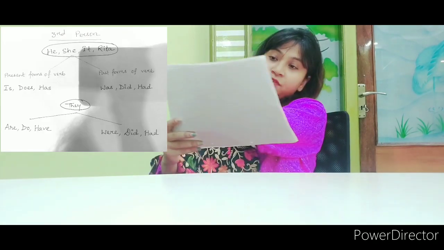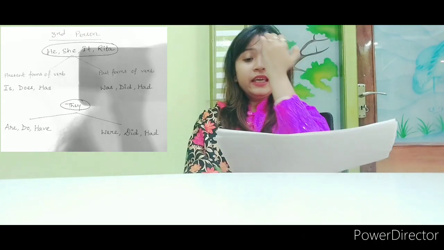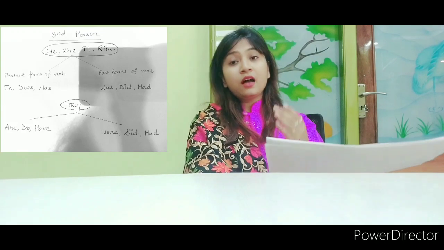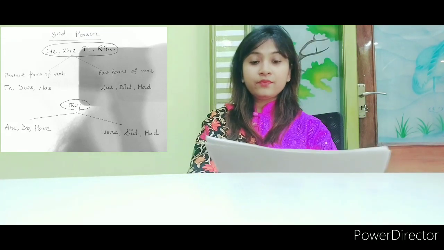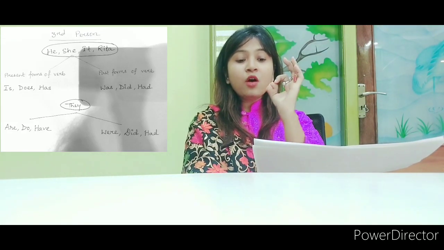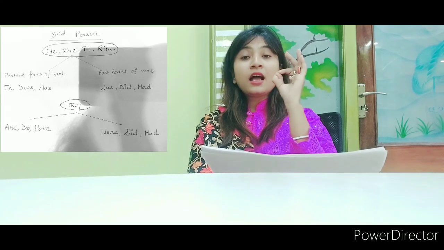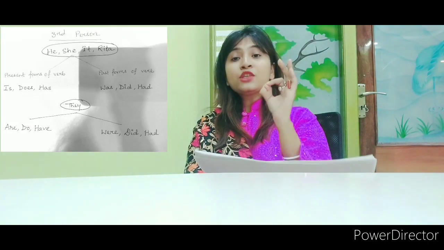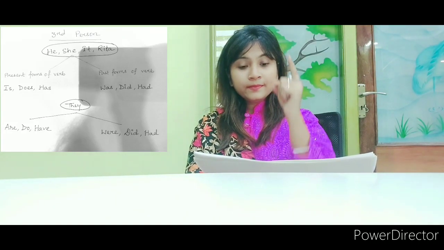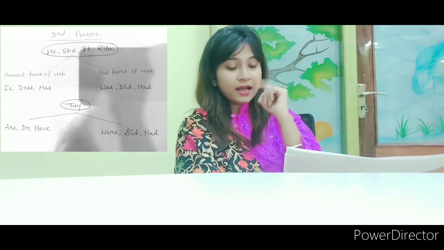Moving on to the third person. First, the set of third persons would be he, she, it, Rita, Sita, Geeta, whoever. The present forms of the verb associated with he, she, it or any name would be is, does, has. The past forms of the verb would be was, did and had.